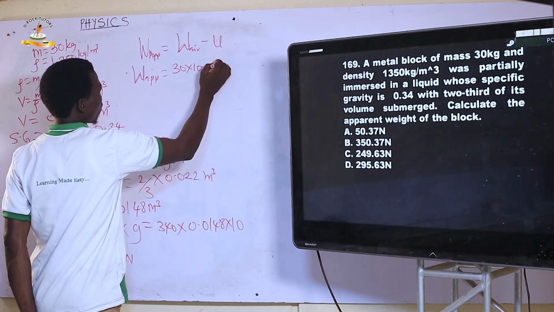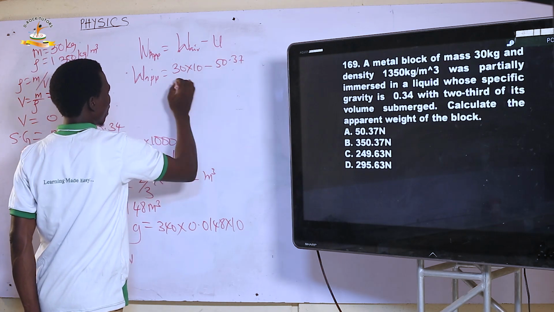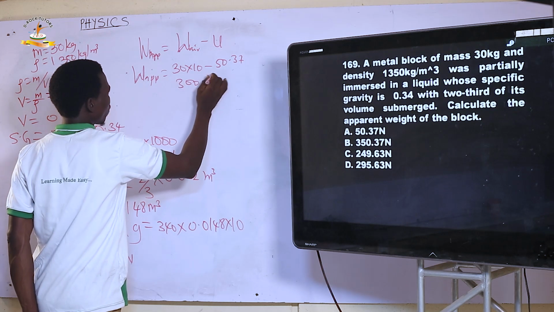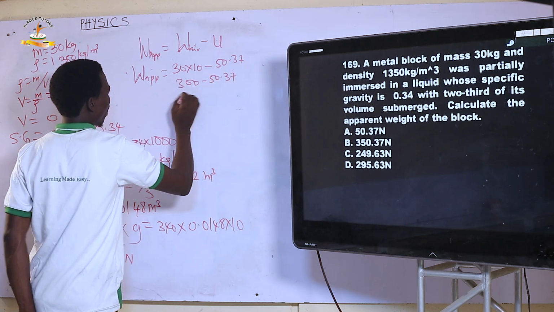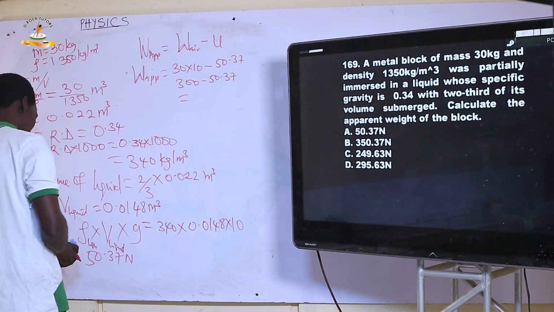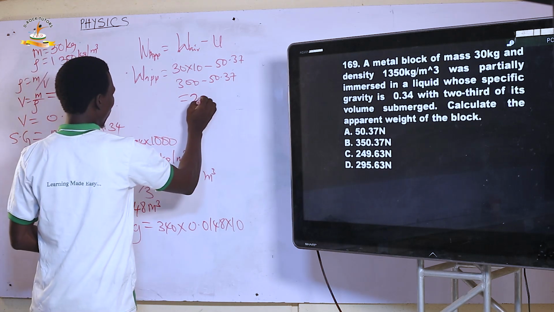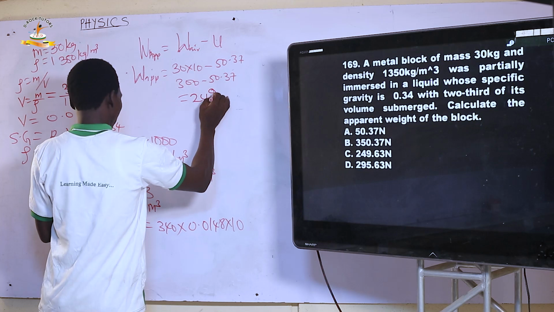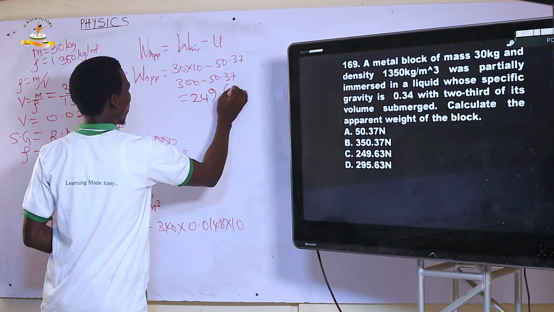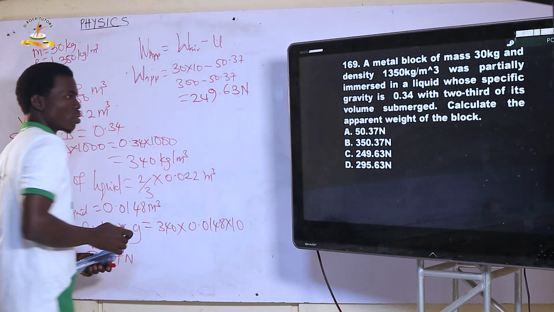Your upthrust, 50.37. That is 300 minus 50.37, and this is going to be 249.63 Newton. This is the apparent weight of the body.